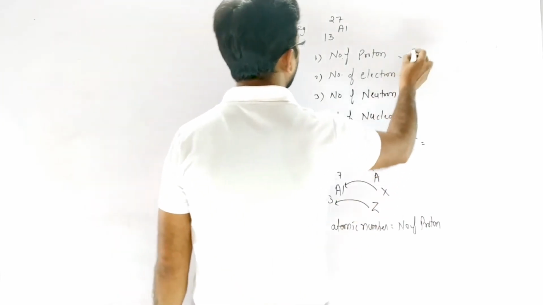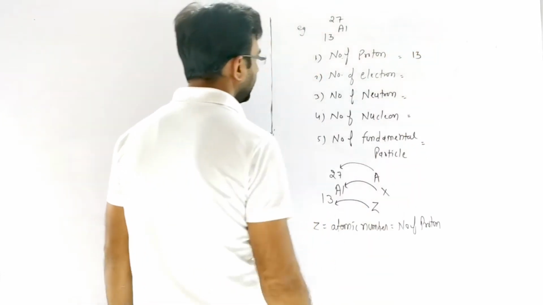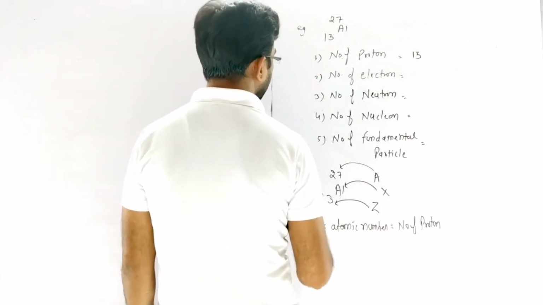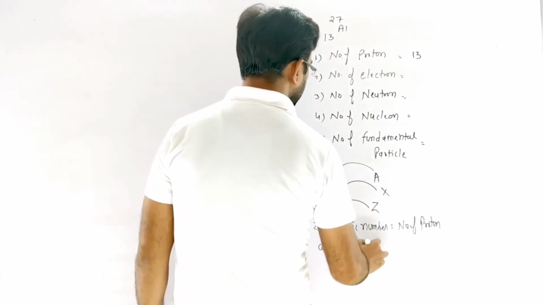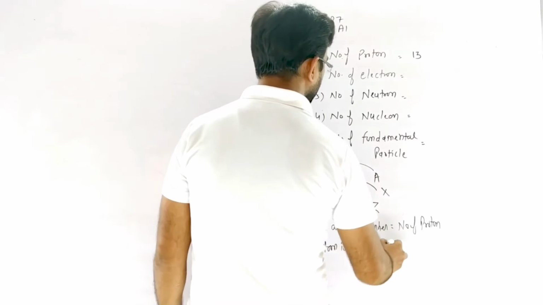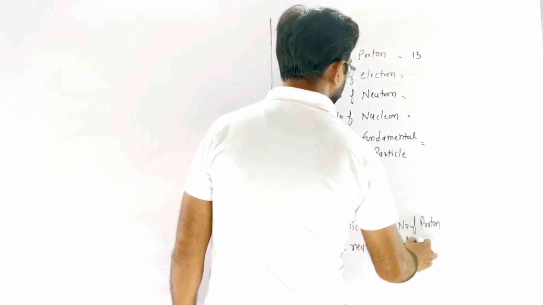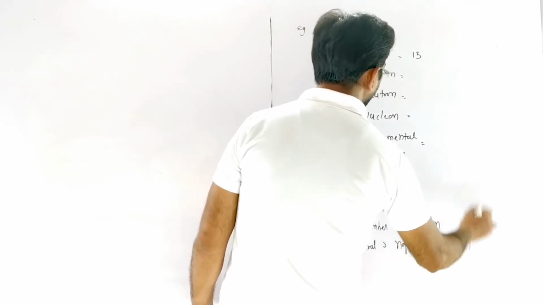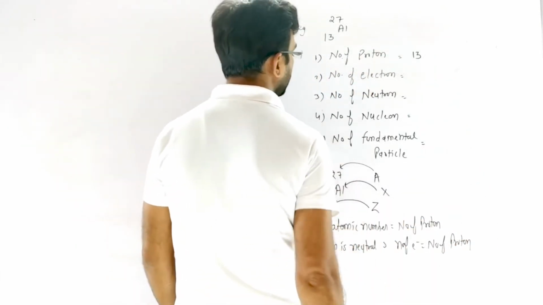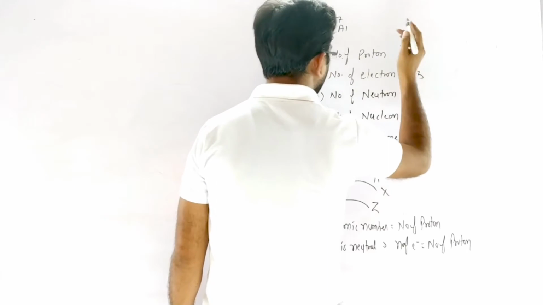So number of proton is 13. Next, number of electron. We know that atom is neutral, and if it's neutral, then number of electron is equivalent to number of proton. So number of electron is also 13.